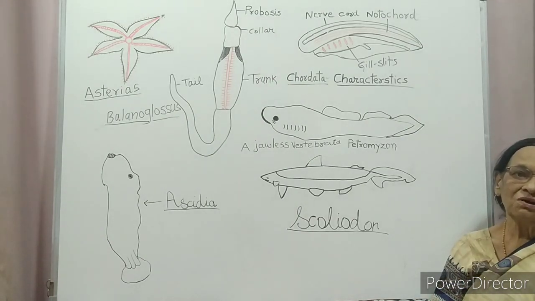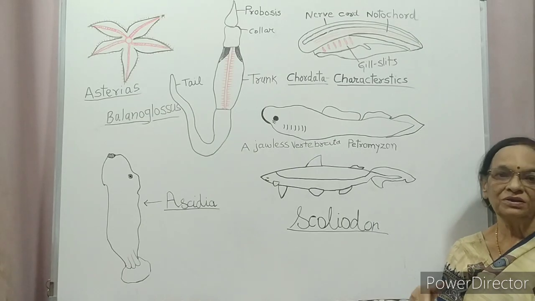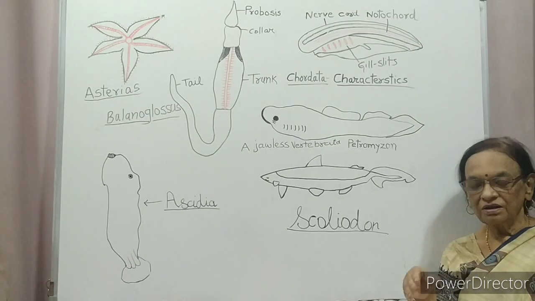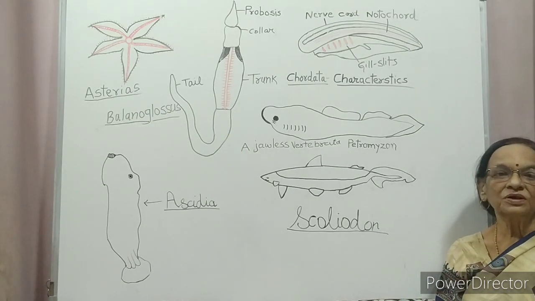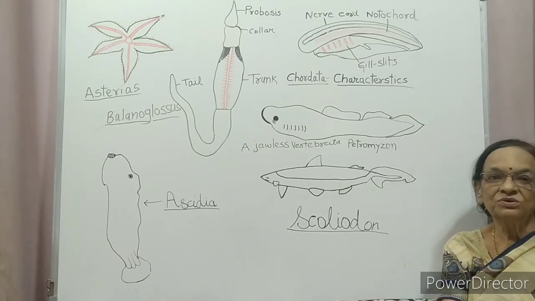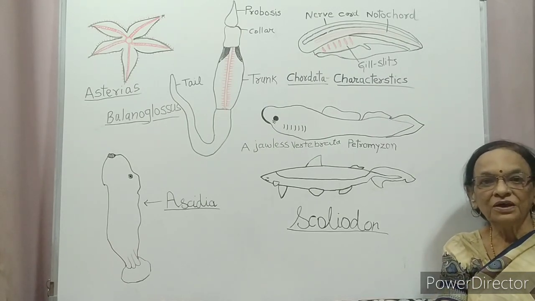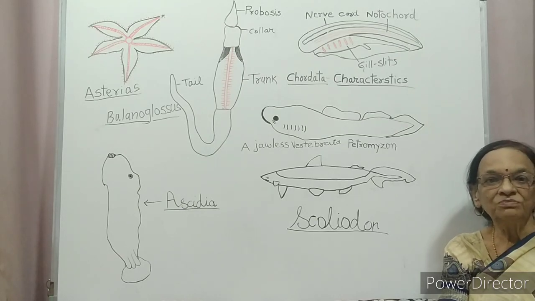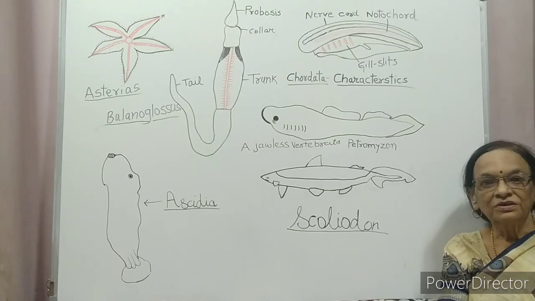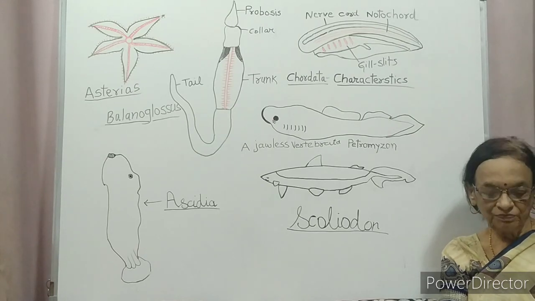Mollusca, soft-bodied animals. They are of two types. Some have an exoskeleton of calcium carbonate all over their body surface, like Pila. Pila means chunk, and Sepia and octopus are without shell.